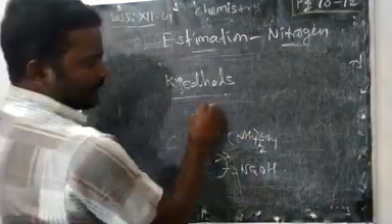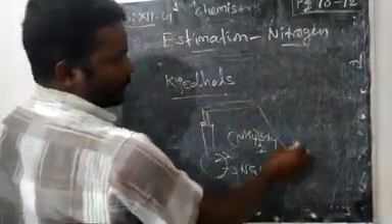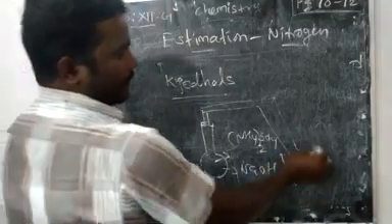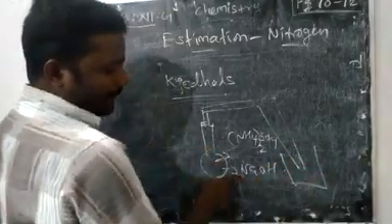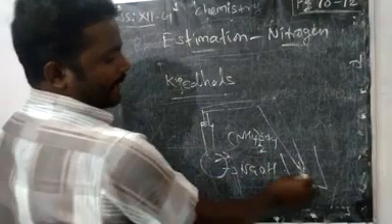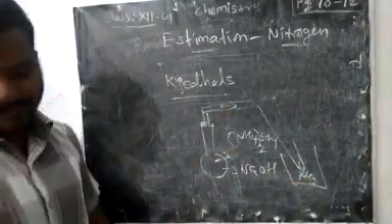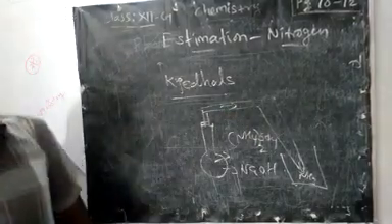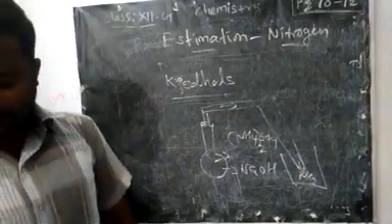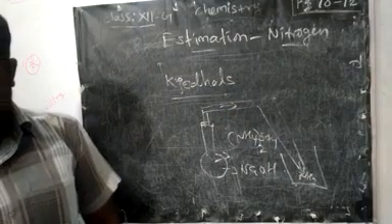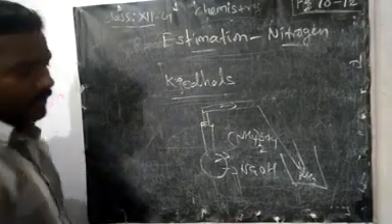Here we want to add, and we will get the nitrogen as ammonia gas, NH3 gas will come out.